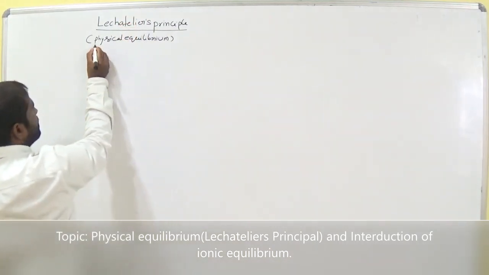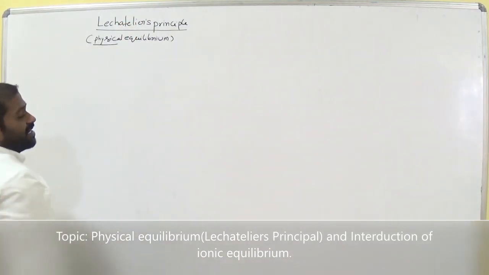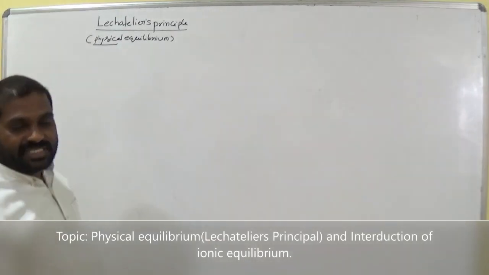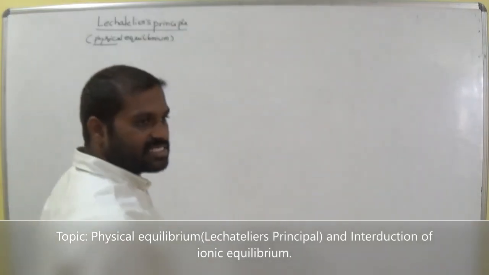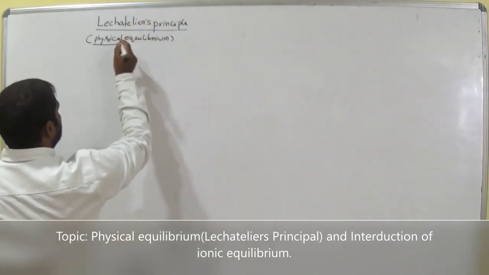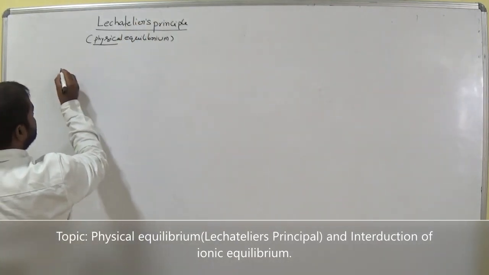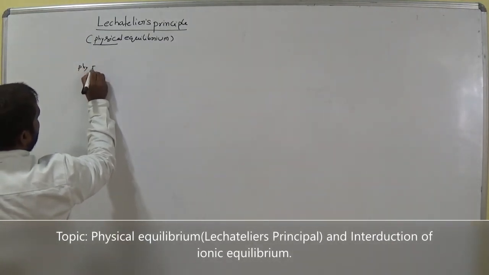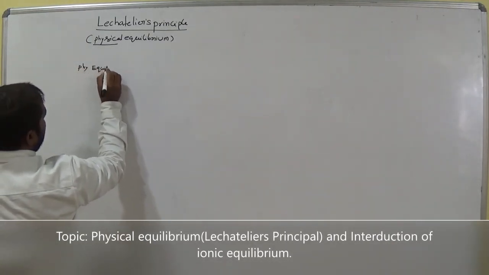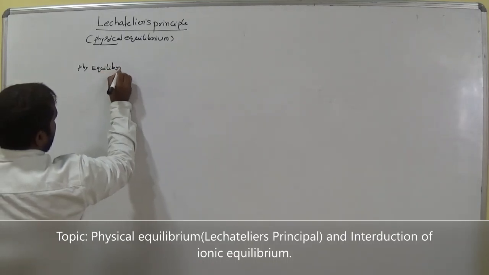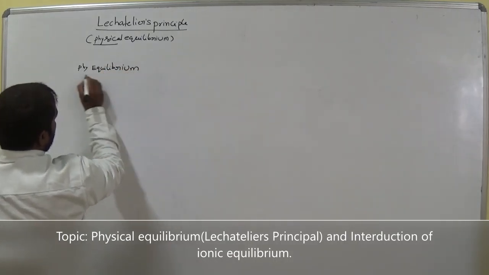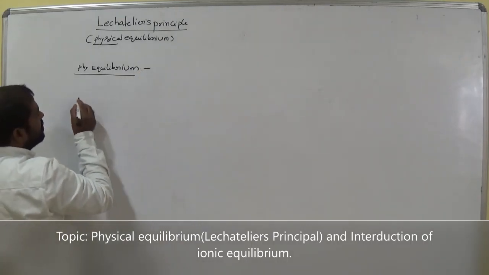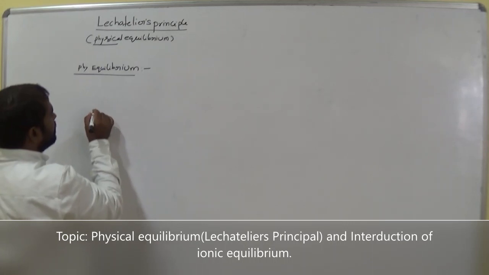We already discussed what is meant by physical equilibrium. Physical equilibrium means physical states are involved. Let's see one example.